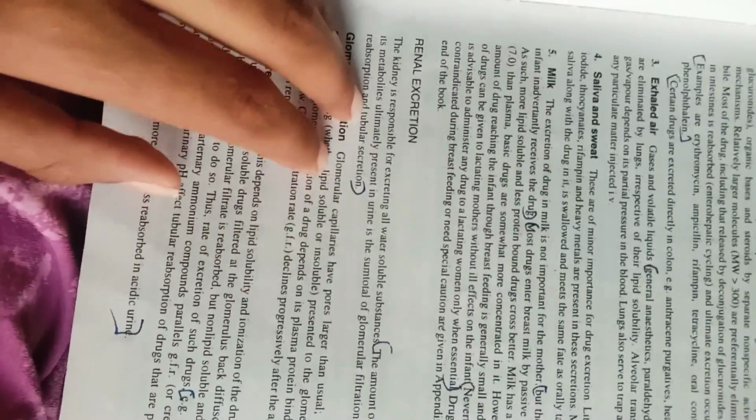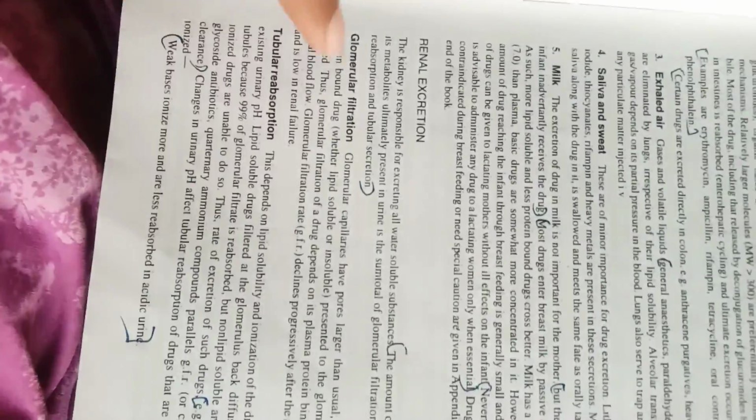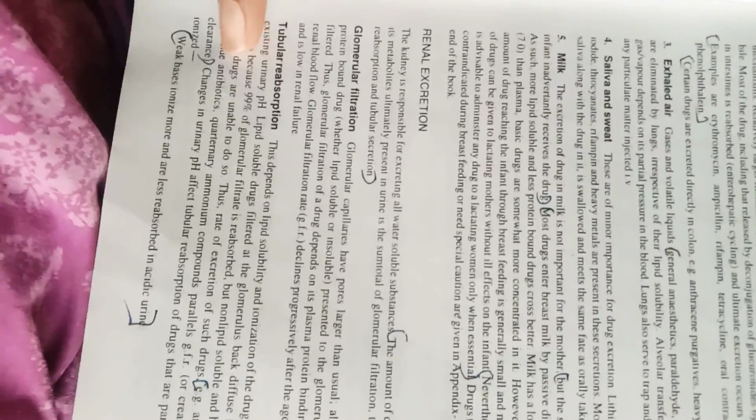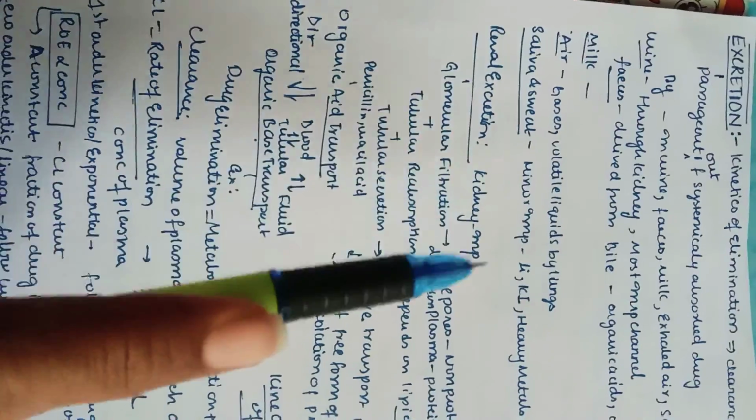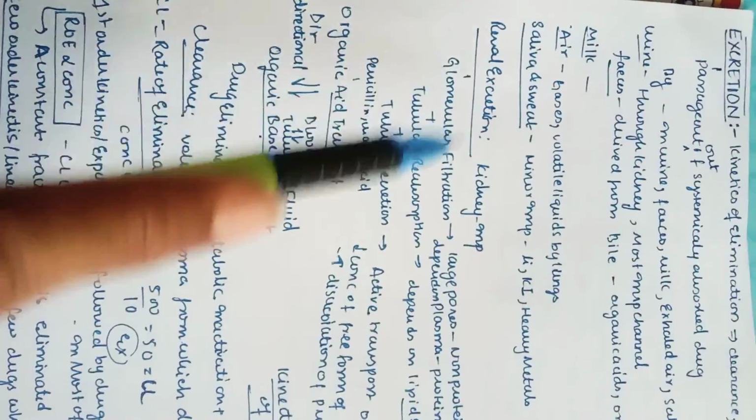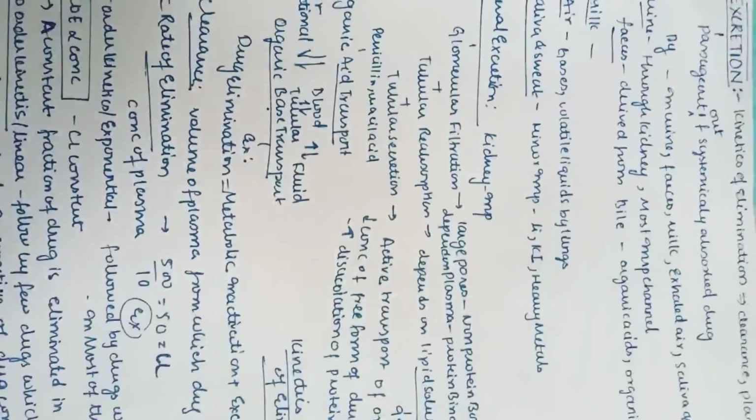So first let us see the definition and all those things. Renal excretion is nothing but the amount of drug or its metabolites ultimately present in the urine, the sum total of glomerular filtration, tubular reabsorption, and also tubular secretion. That's the same thing I've also written down in my short notes. In renal excretion, of course, the kidney plays the main role. So let us see each in detail.